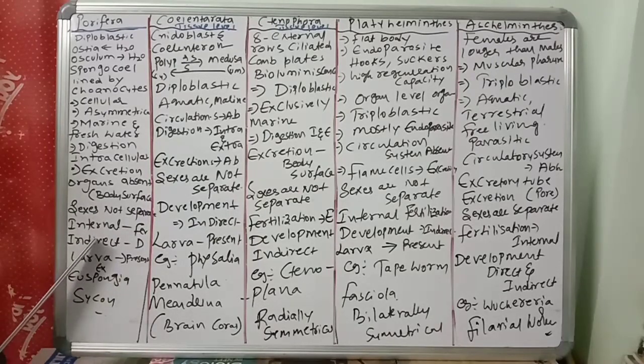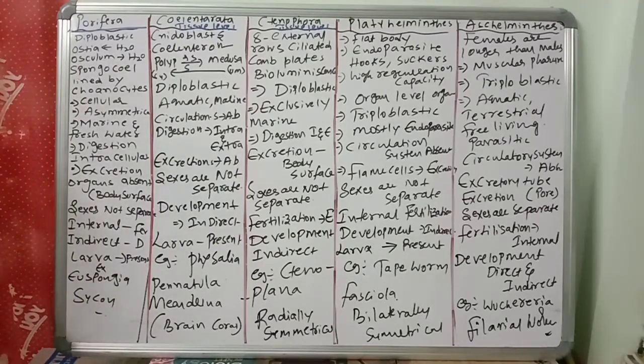Development is indirect. What is the meaning of indirect development? When a larval form is present in the life cycle, that is called indirect development. What are the examples of poriferans? Euspongia and Scypha.